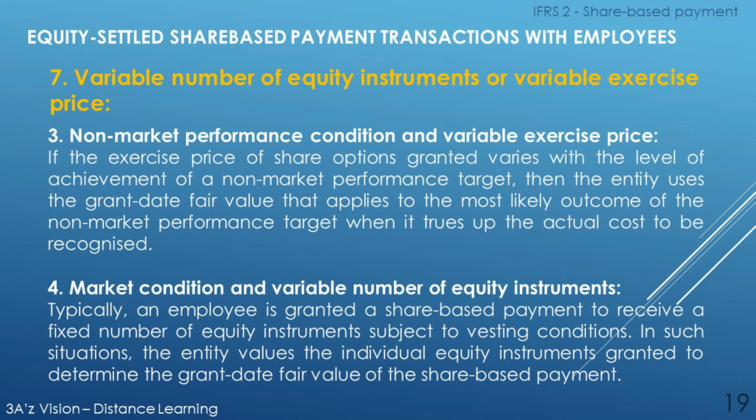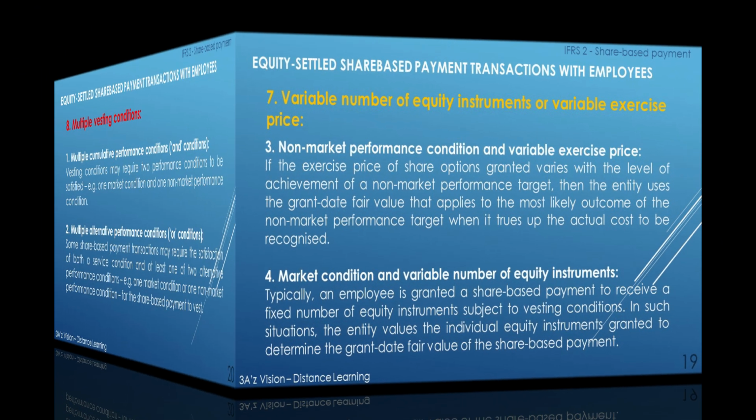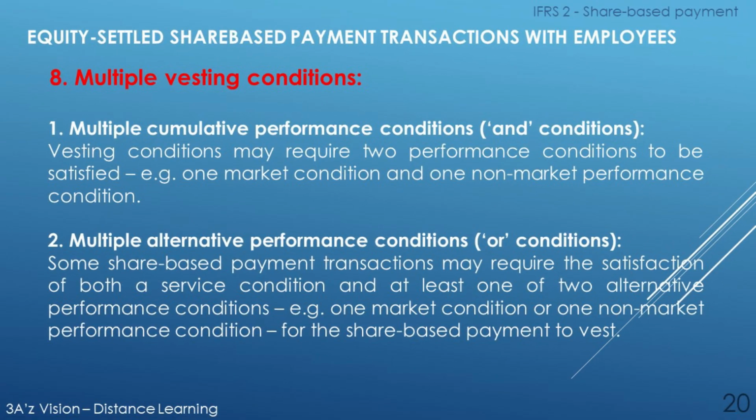Typically, an employee is granted a share-based payment to receive a fixed number of equity instruments subject to vesting conditions. In such situations, the entity values the individual equity instruments granted to determine the grant date fair value of the share-based payment. The eighth factor of this element, that is multiple vesting conditions. First of all, multiple cumulative performance conditions and conditions.